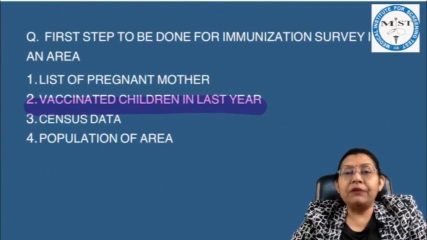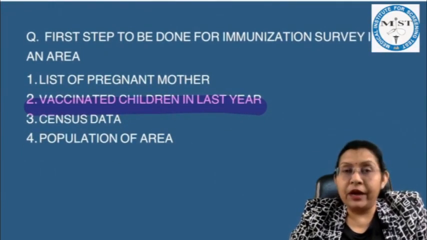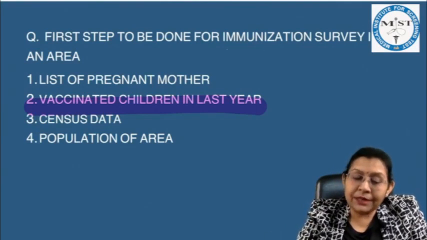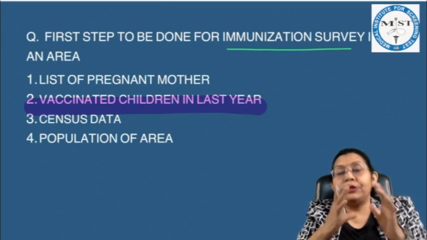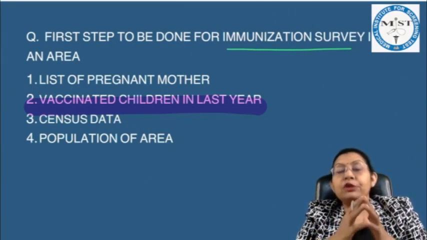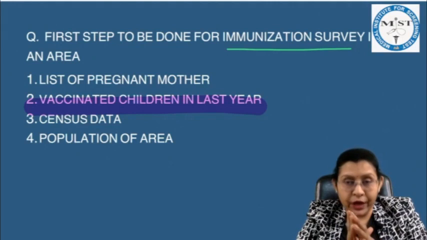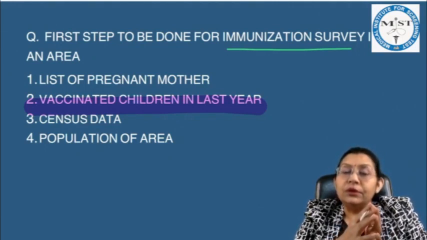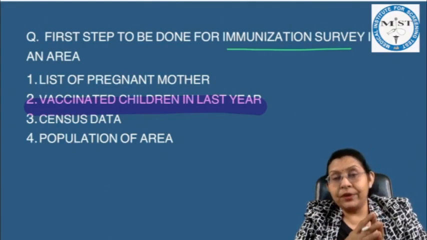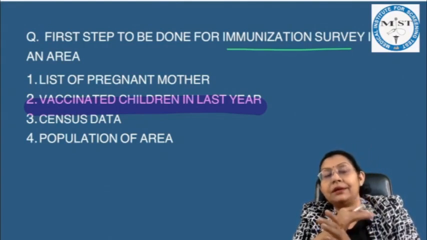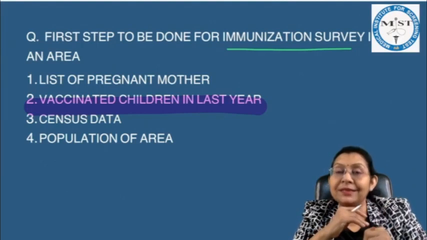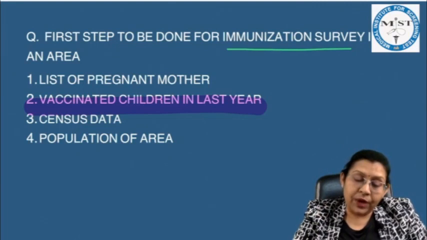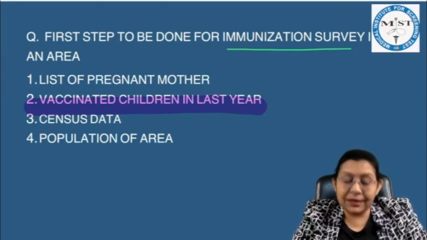The first step to be done for immunization survey in an area. We know that immunization survey is done by cluster random sampling, and the age group of the children selected is between 12 to 23 months of age. So we have to find out the children of the last 1 year vaccinated, and then we'll see for how many vaccines they are left, and we give them the remaining left out vaccines. So the answer is vaccinated children in the last year.